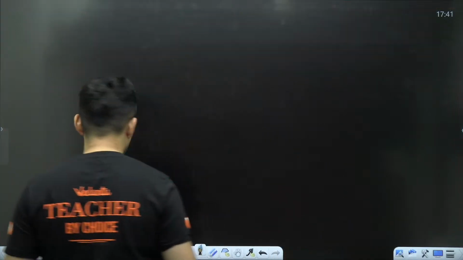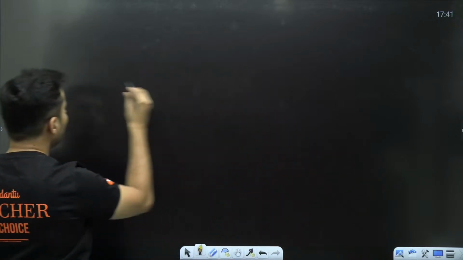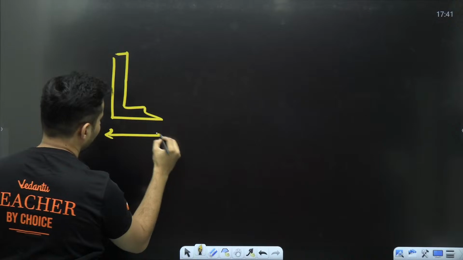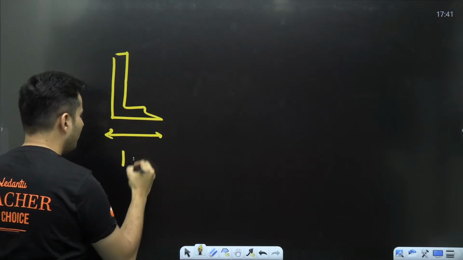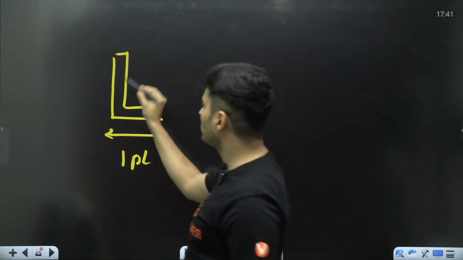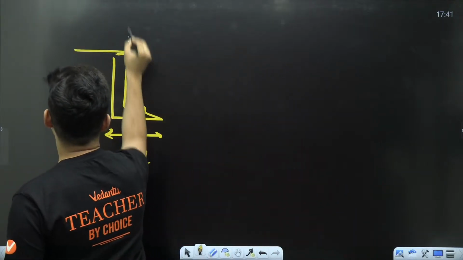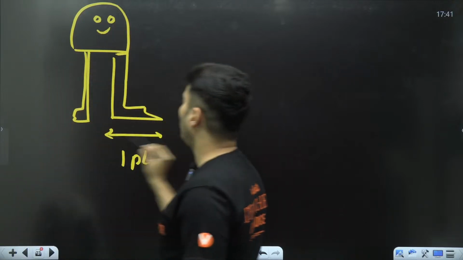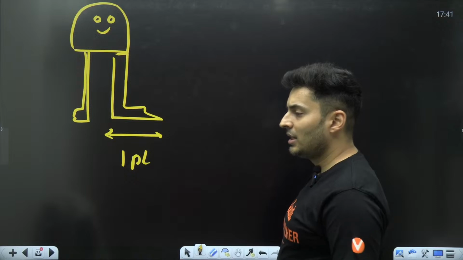Imagine some Pandu decided, my foot is basically one Pandu length, 1 PL. This is Pandu's foot, guys. Pandu said, my foot length is 1 Pandu length.